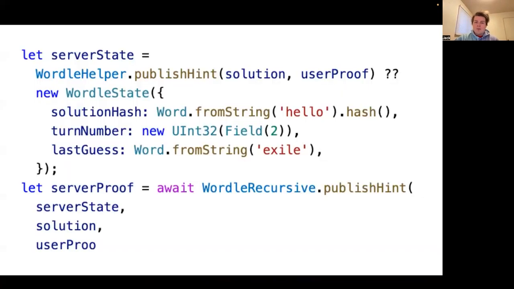So this is a super powerful pattern. And there's other things that you can do. You can do things like have smart contracts that accept proofs of themselves. You can have ZK programs that accept proofs of the method that you're calling. So you can have a method that accepts a proof of the same method. You can also have, for example, a smart contract that verifies a proof generated from a ZK program. You can have a situation where you could have many different proofs all aggregated into one.